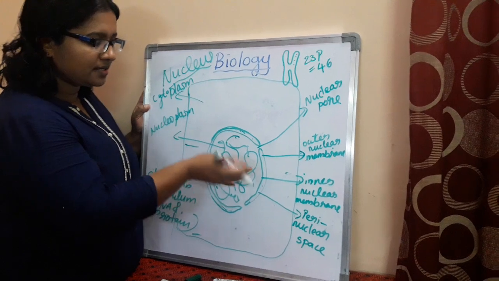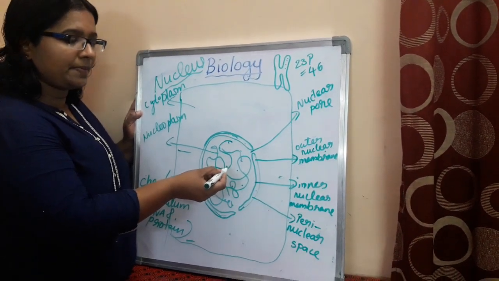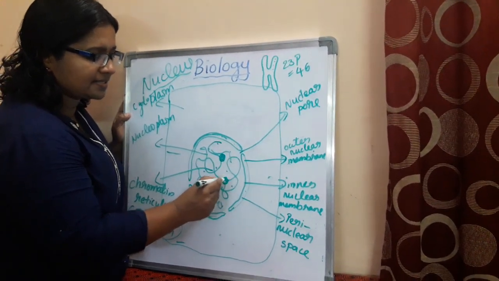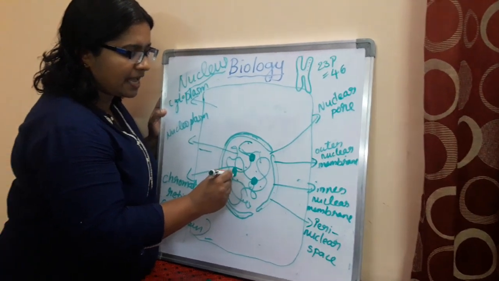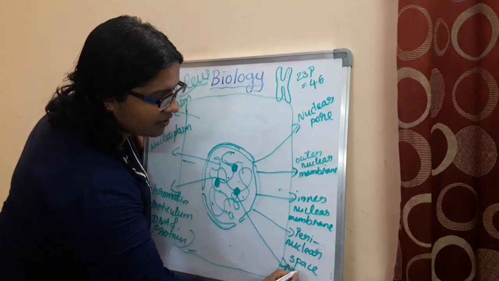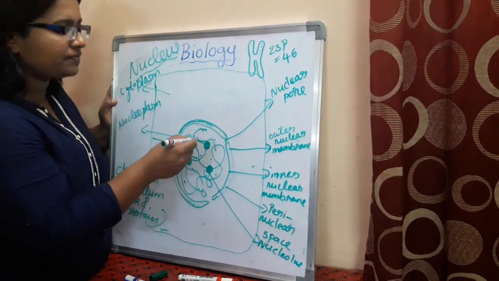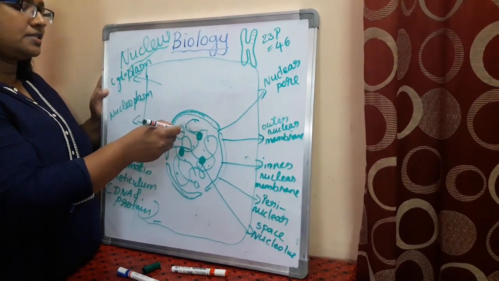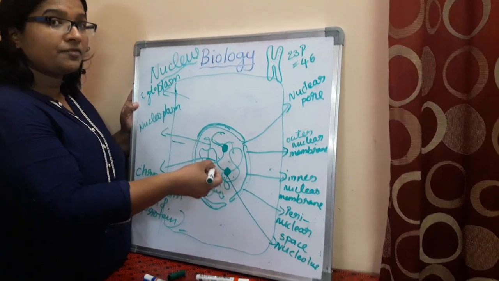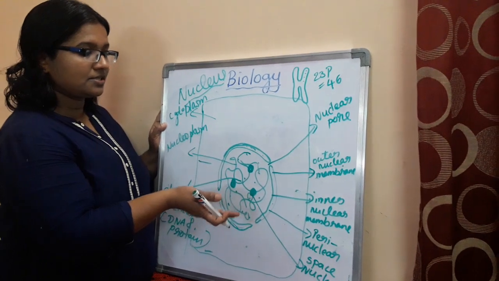Anyway, come back to the nucleus structure. Then inside the nucleoplasm of the nucleus, you could see some round bodies present like this, and we have to call it the nucleolus. What is that? Nucleolus. And the function of the nucleolus is the formation of RNAs and also the formation of ribosomes. Okay, and that's the structure of the nucleus.